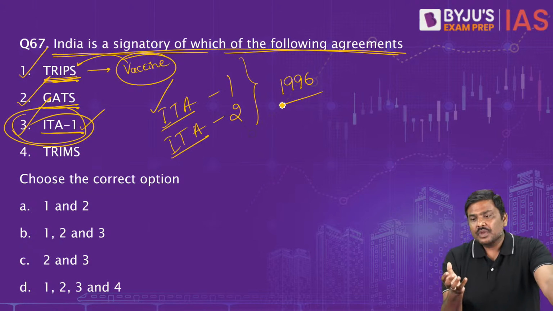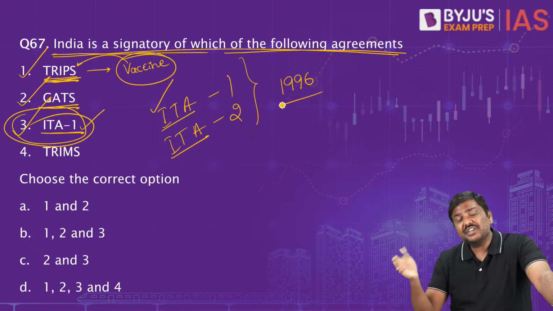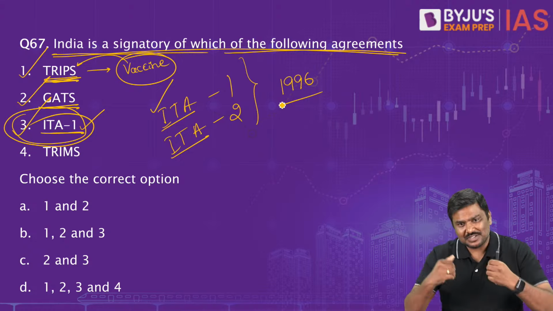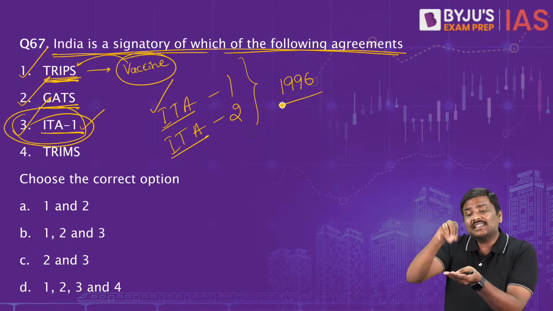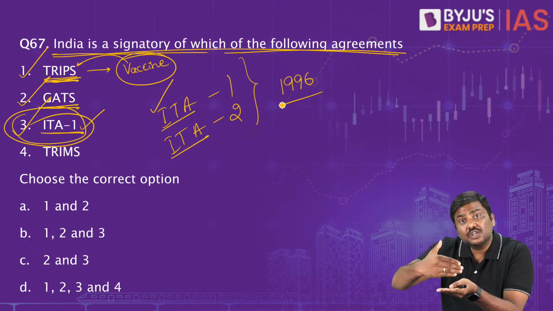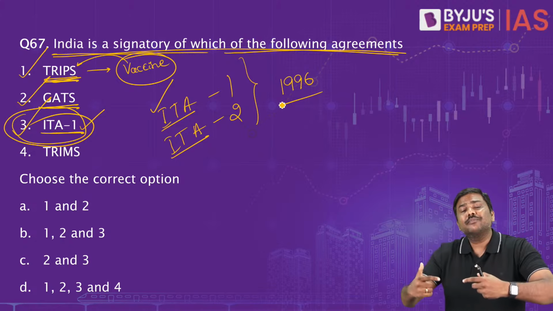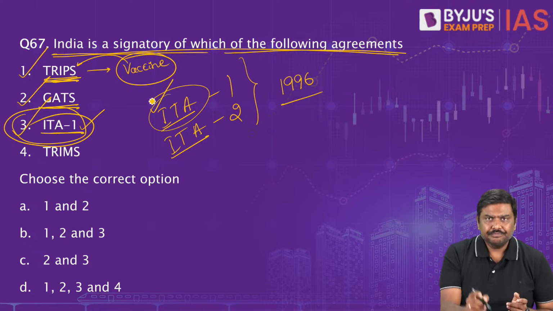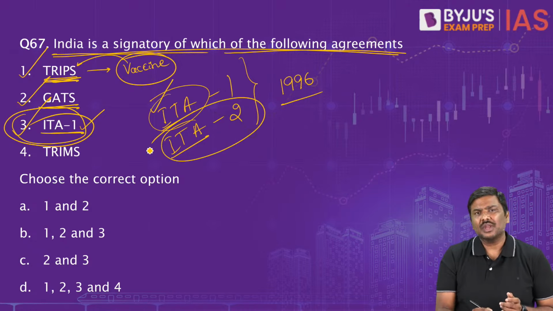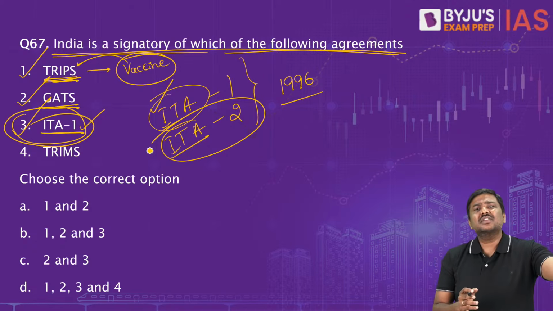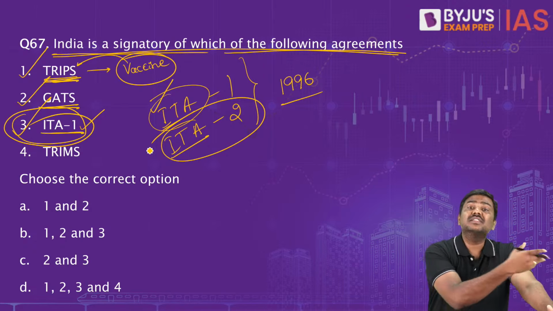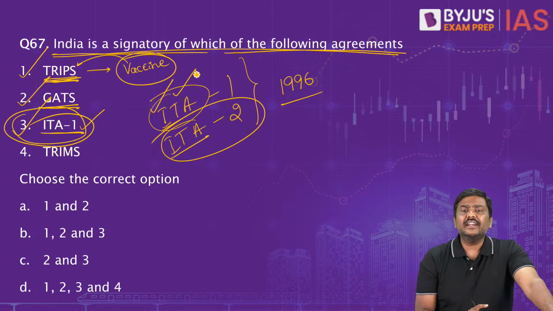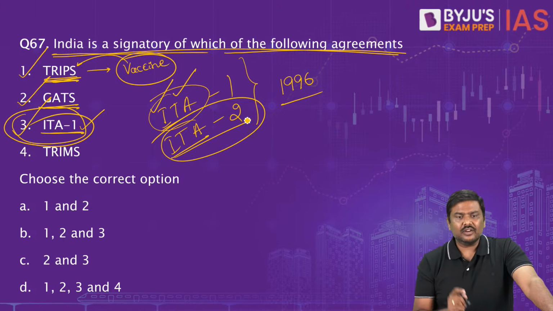The basis is that because we want to promote growth of information technology, whenever electronic-related components, best example mobile phones, are imported, taxes and tariffs should not be imposed. They should be eliminated so that the trading of these goods is promoted. India is a signatory of ITA 1, it is not a signatory of ITA 2. ITA 2 happened very recently, in the 2015 ministerial conference. So ITA 1, India is a signatory of this. ITA 2, India is not a signatory of this.